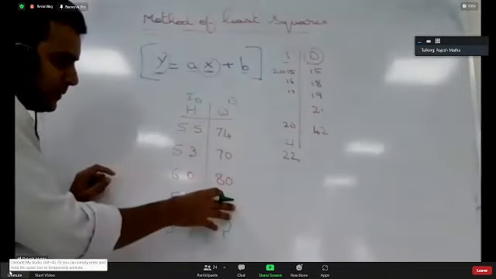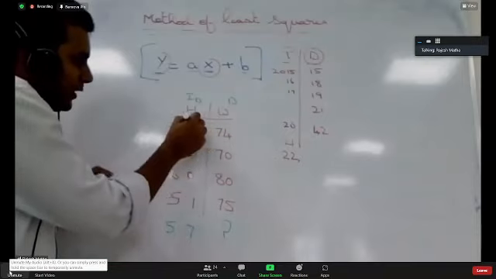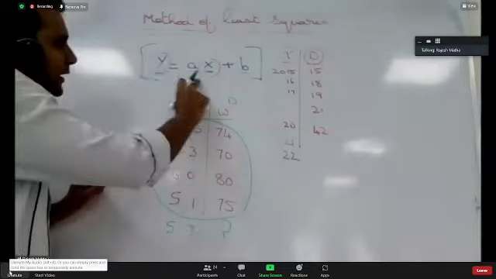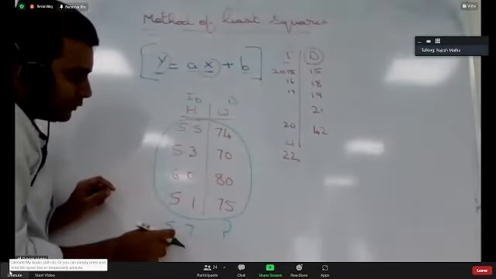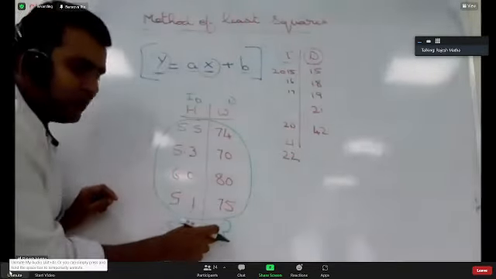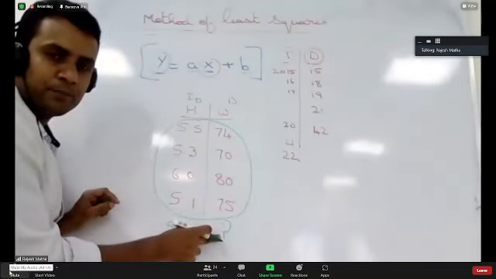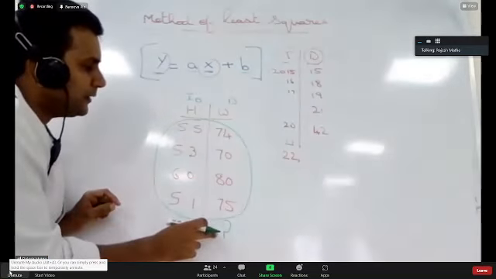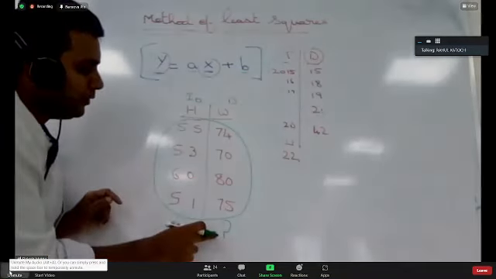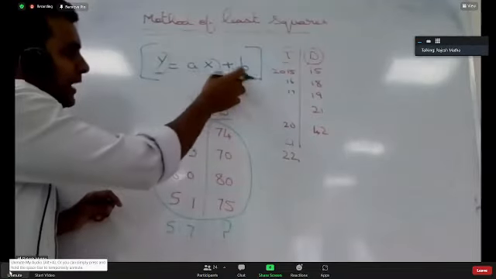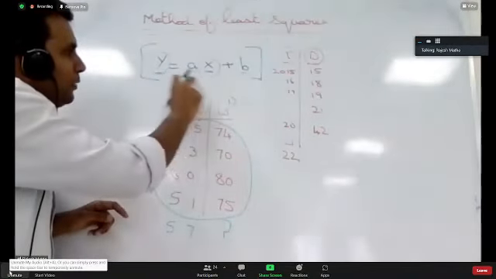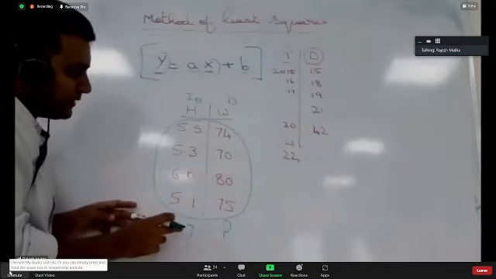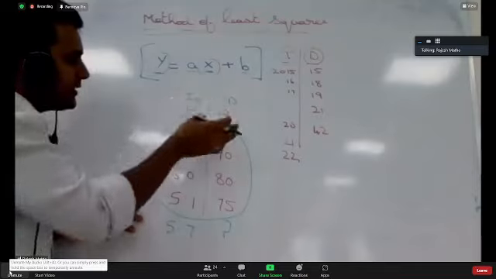You have some data. If you are able to put all this data, which is already there in red, in this equation form, and the height of the person is 5.7, can you calculate his or her weight? Yes, sir, 77 approx. How will you get his weight? You have to know A and B. So how to get A and B, I'll tell you. But if you are able to generate this equation, you can substitute the value of 5.7 in this equation and get the value of y.